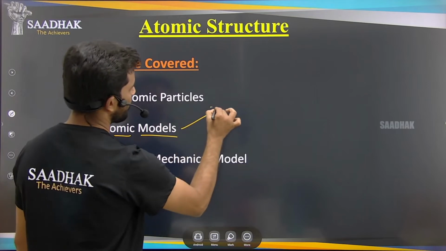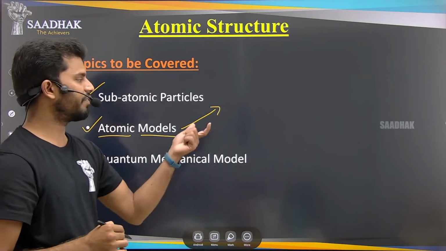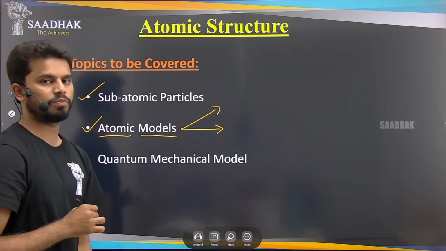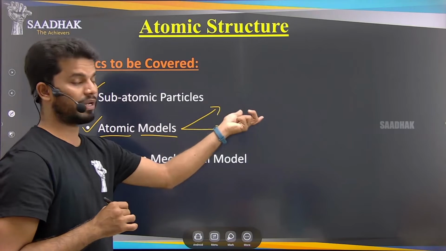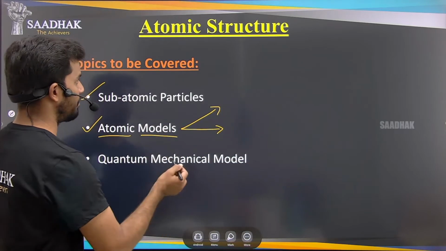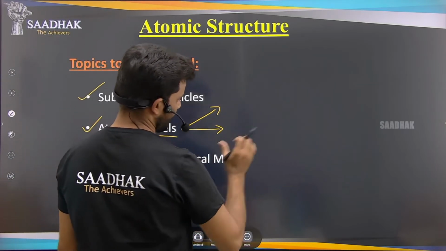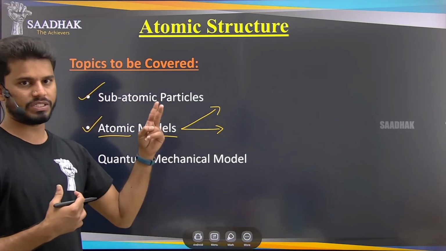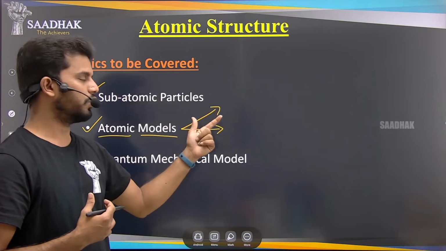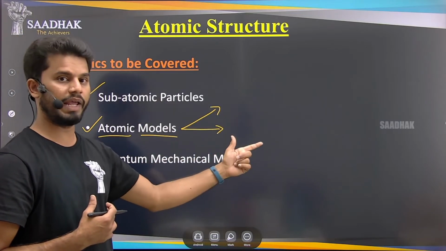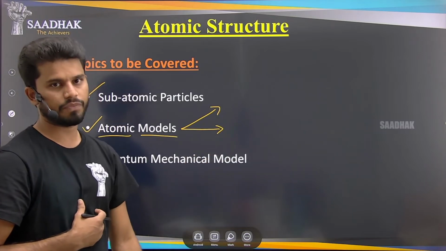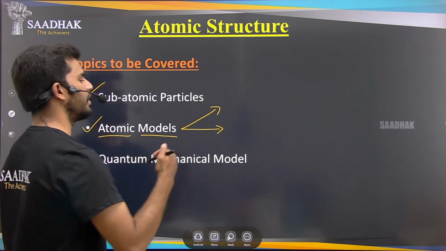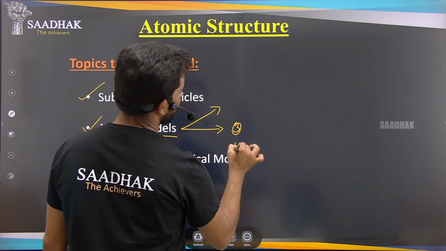In the atomic models, we discussed the Thomson model and the Rutherford model. Then, before the Bohr model discussion, what are the main important scientific developments which helped Mr. Bohr to complete his atomic model? In that, we have discussed two major scientific developments. First one is the dual nature of electromagnetic radiation, and the second one is the atomic spectra. In the third lecture we completed the dual nature of electromagnetic radiation, and in the fourth lecture we have completed the